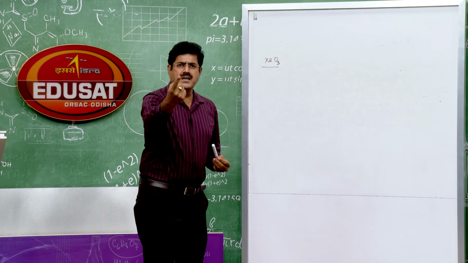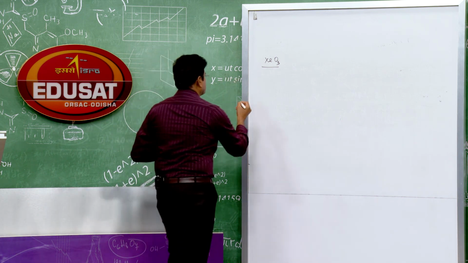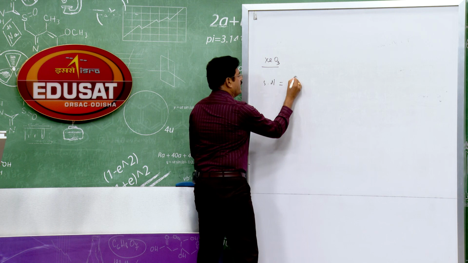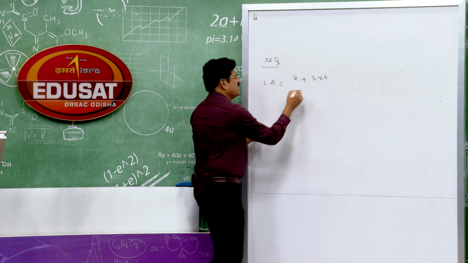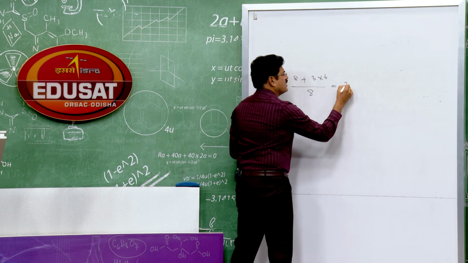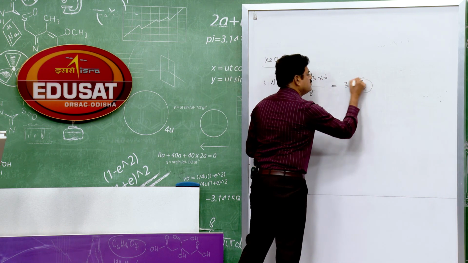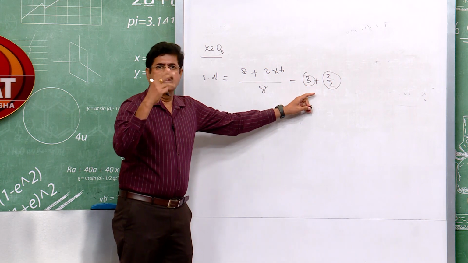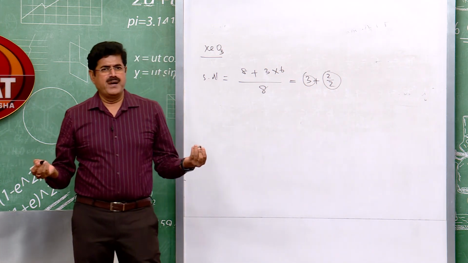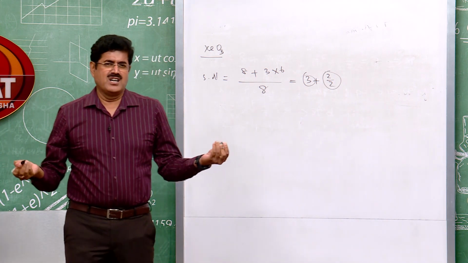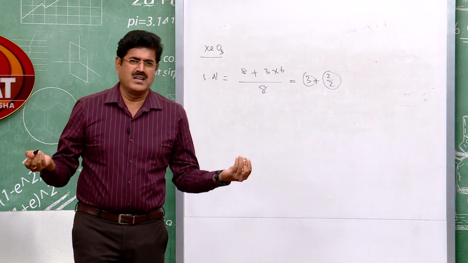So that is xenon 8 electrons, steric number calculation. Xenon 8 electrons, oxygen 6 electrons, 18 plus 8, 26 divided by 8. So it is 3 plus 2 by 2. How many bond pairs? 3 bond pairs. How many lone pairs? 1 lone pair. 3 bond pairs, 1 lone pair. Then what is the hybridization? What is the shape of the molecule?